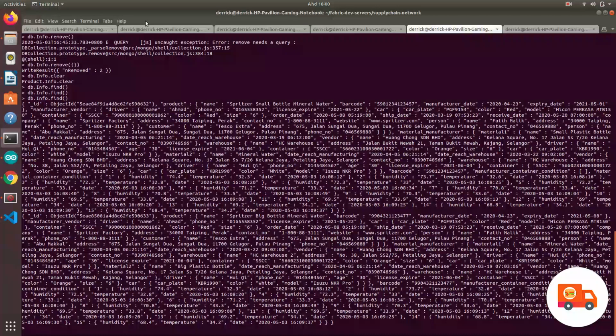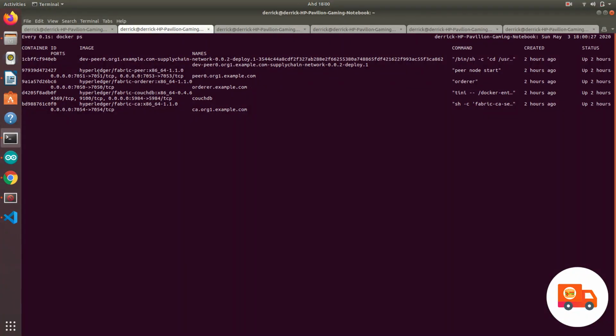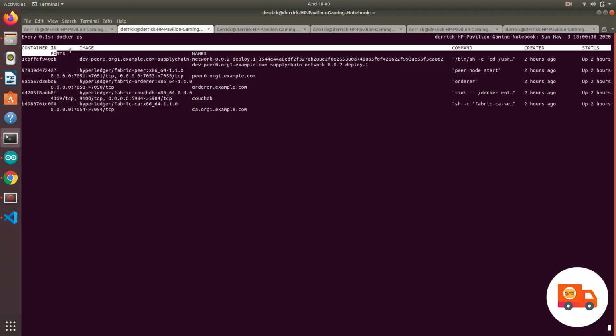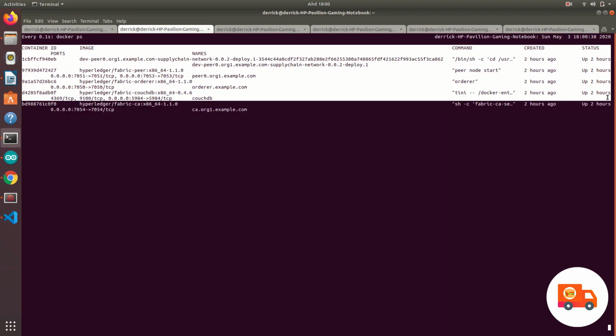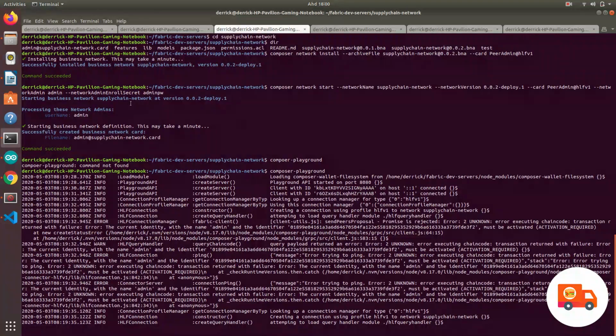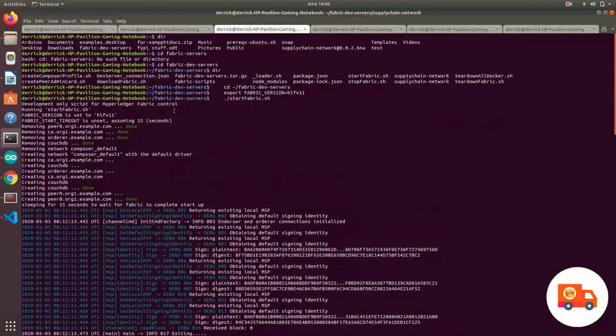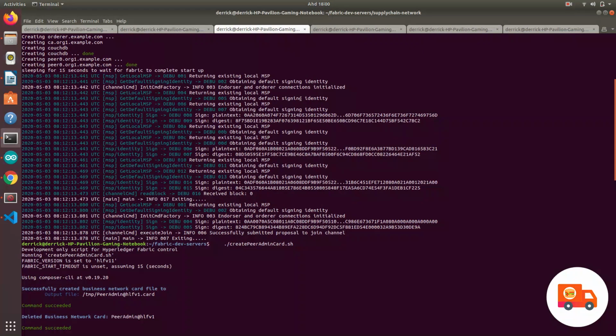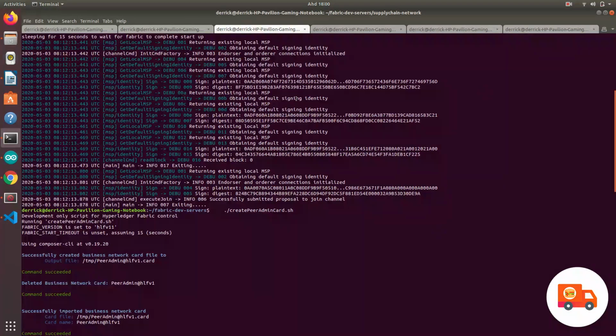So I've run this docker ps, which is the command. Every 1 second it will try to run this docker ps, then it will check all the containers. Then right here I have started my Fabric, the HLF v1.1 version.